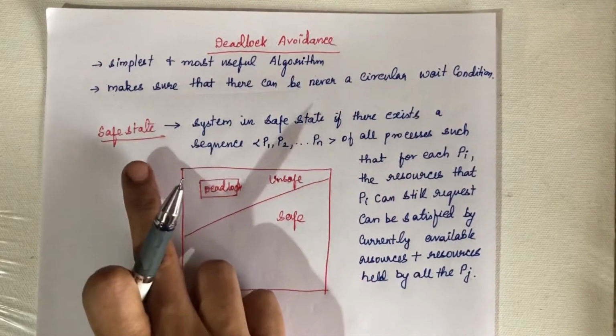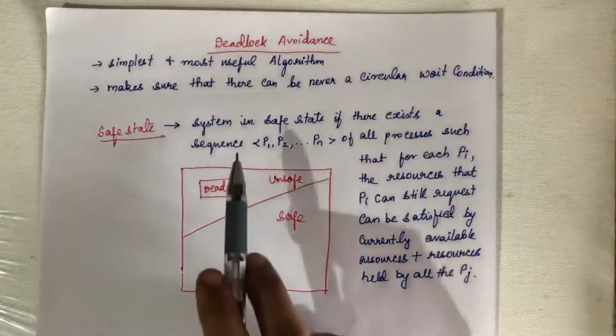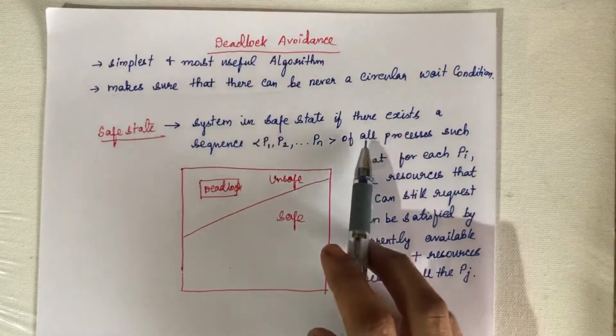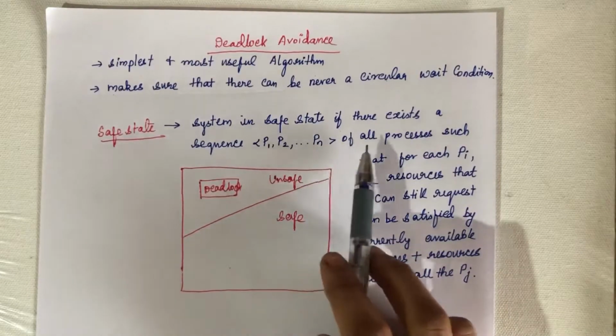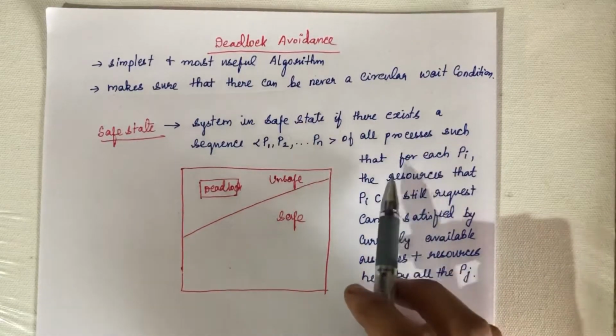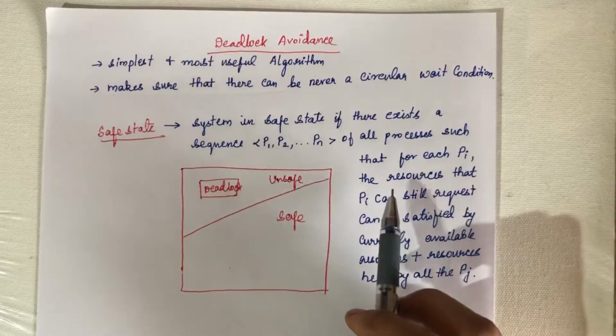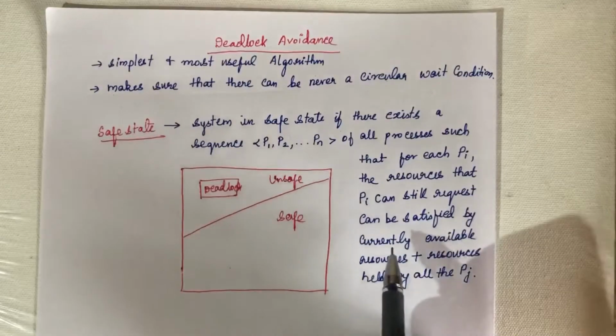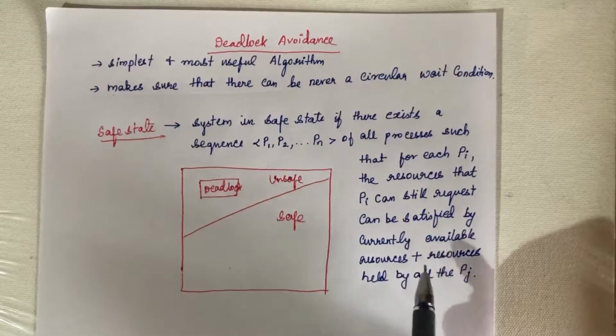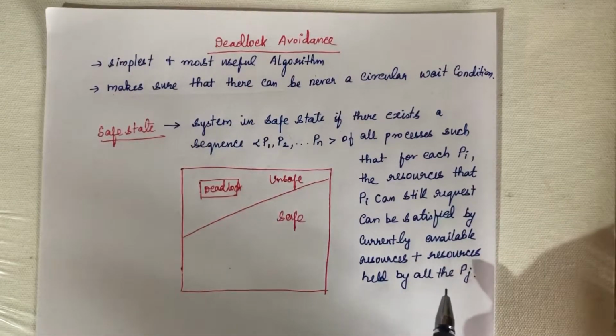Now another definition for safe state. A system is in safe state if there exists a sequence P1, P2, up to Pn of all the processes such that for each Pi, the resources that Pi can still request can be satisfied by currently available resources plus the resources held by all the Pj.